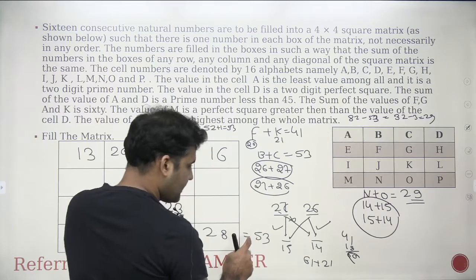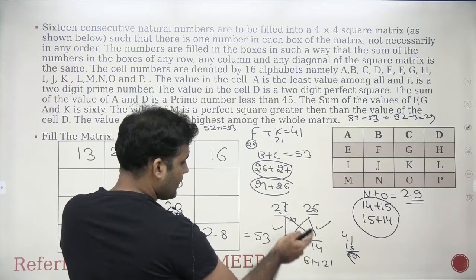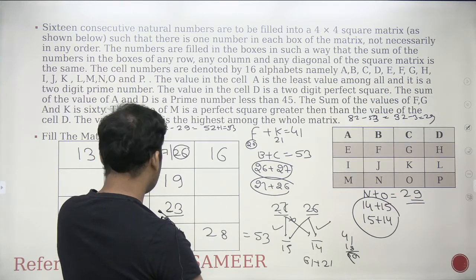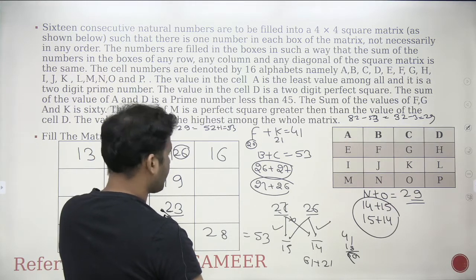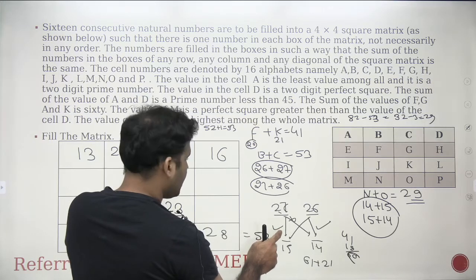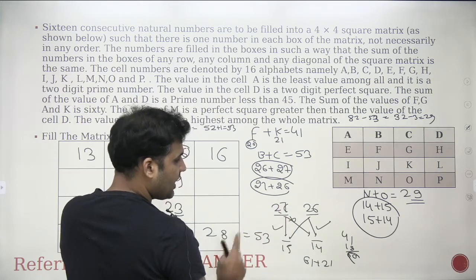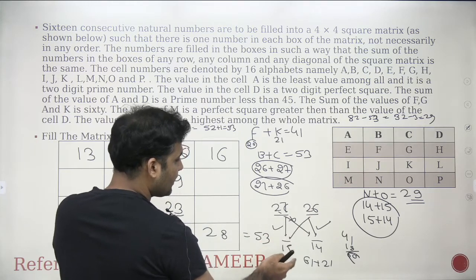Let's take another case, right? So 26, 14 is working. 27, 15 is also working, right? 27, 15 is also working. Okay. What if I'm taking 27 and 14 here? 27 and 14 has already been eliminated. I'm left with only one case, 26 and 15.